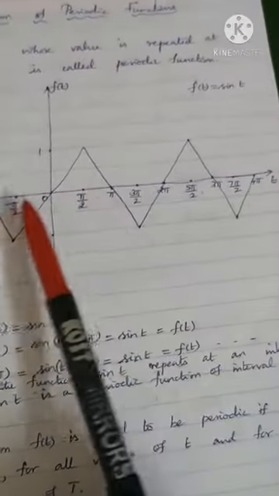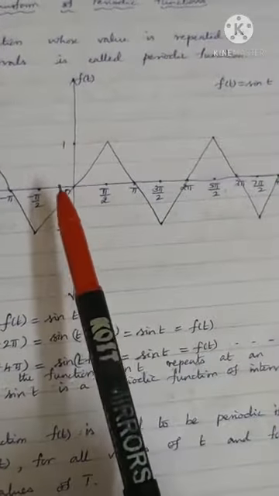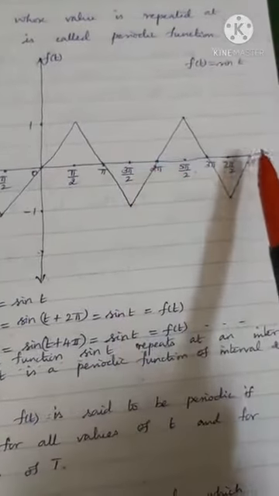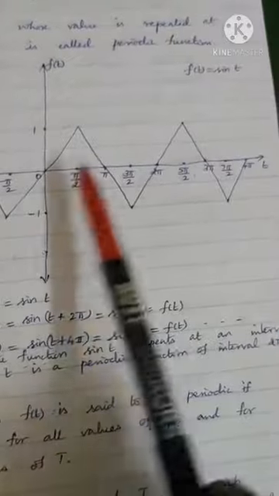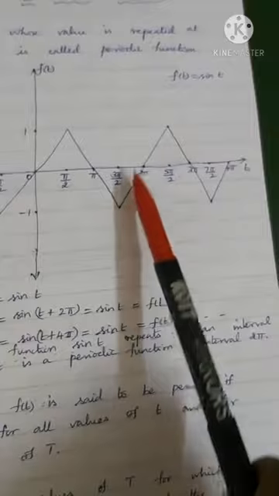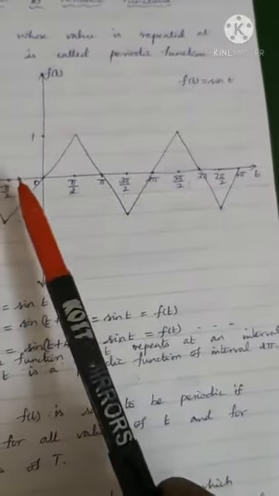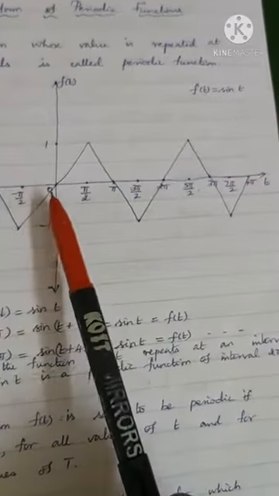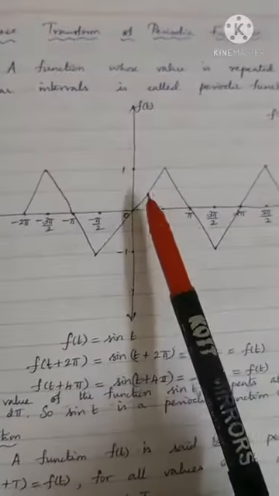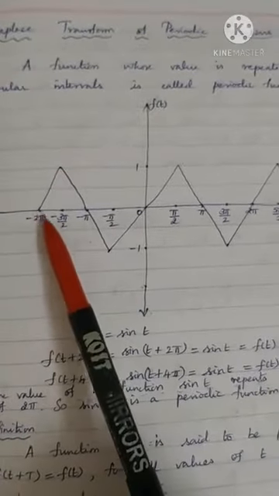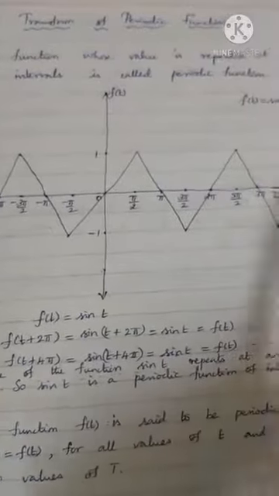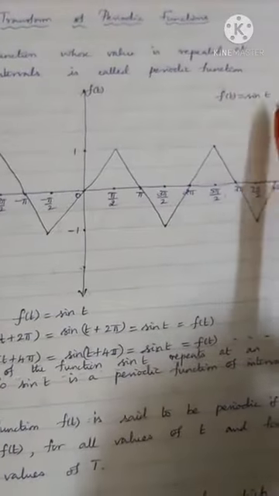If you look at the curve, from 0 to 2 pi and from 2 pi to 4 pi, the curve is similar, right? You can see the waves are similar from here to here. In certain intervals the wave is similar: 0 to 2 pi, 2 pi to 4 pi, 4 pi to 6 pi. Similarly on this side, 0 to minus 2 pi, minus 2 pi to 0. Hence the function is called a periodic function.